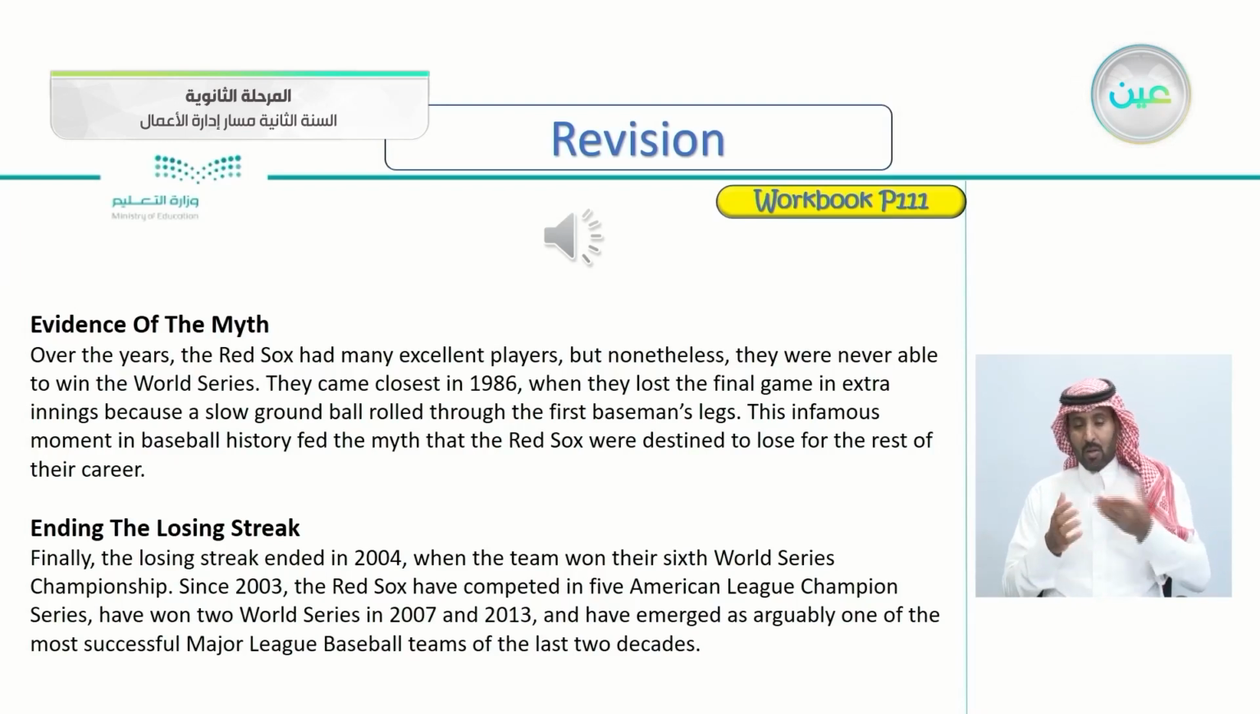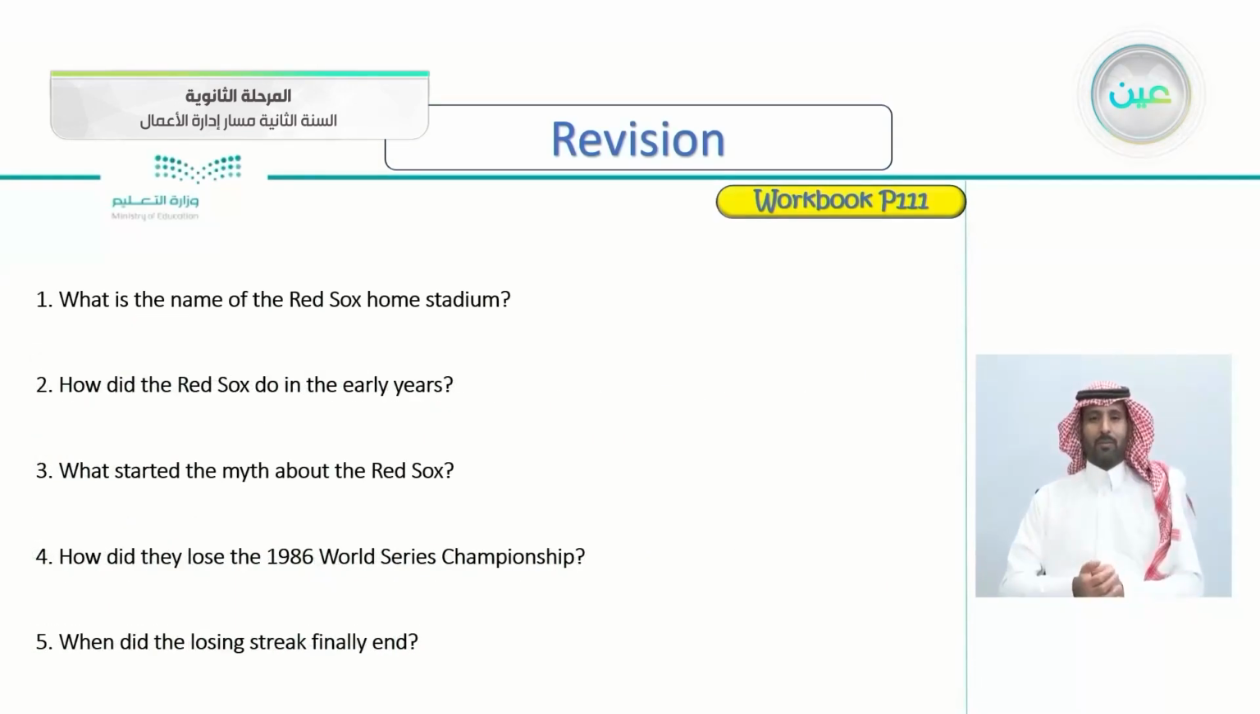Of course, the losing streak ended in 2004 when the team won their 6th World Series championship. Since 2003, the Red Sox have competed in 5 American League Champion Series, have won 2 World Series in 2007 and 2013, and have emerged as arguably one of the most successful Major League Baseball teams of the last 2 decades. So now that we have listened to the article, let's answer some questions about the article here.